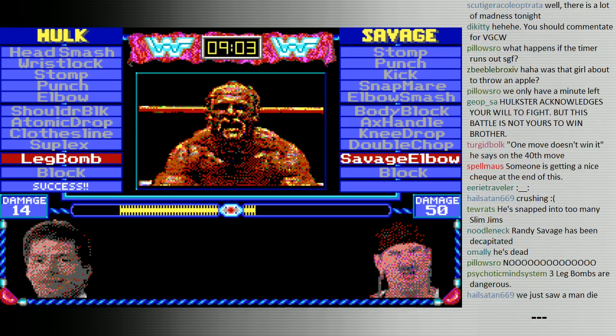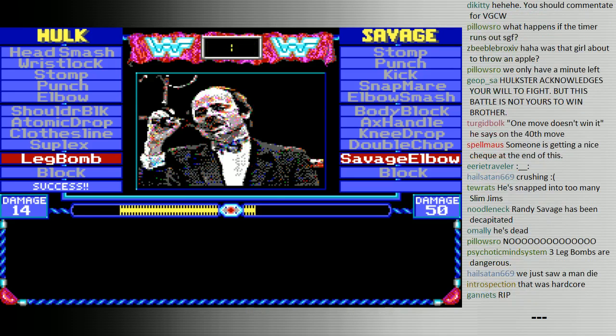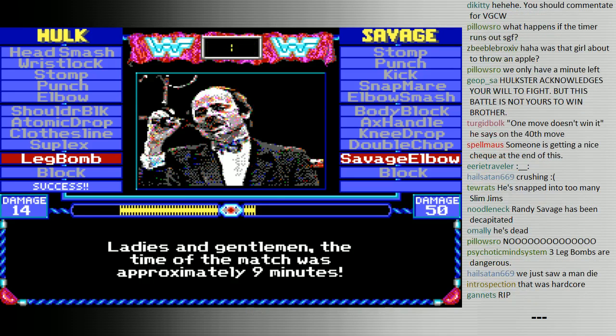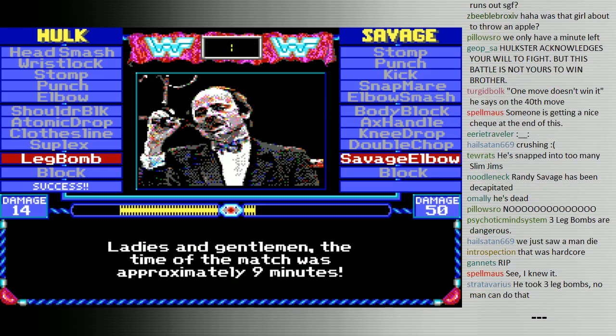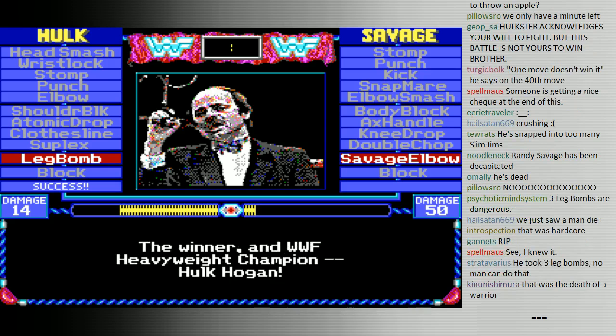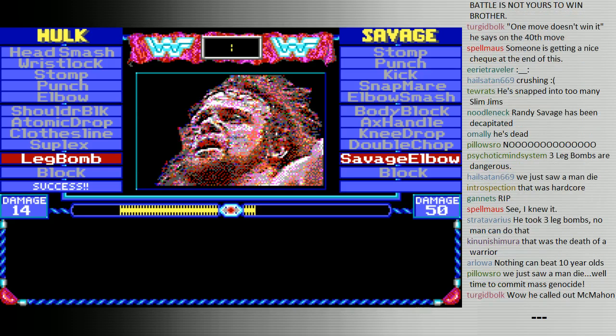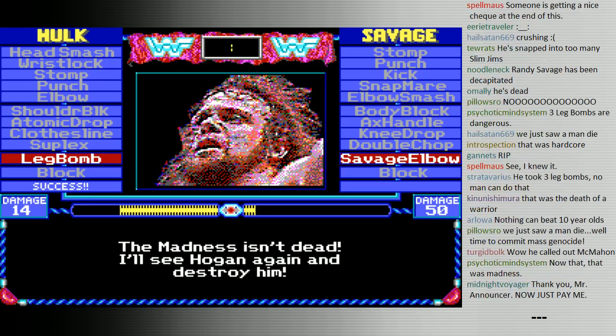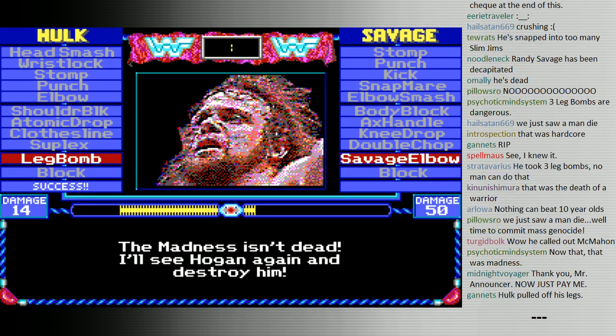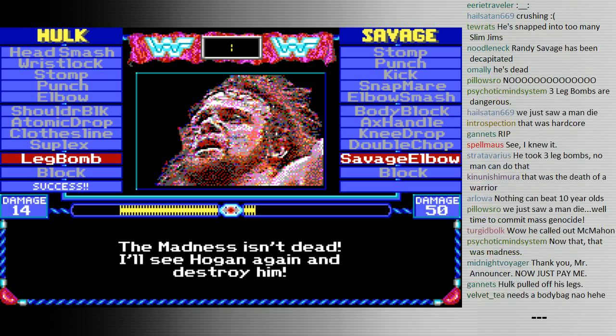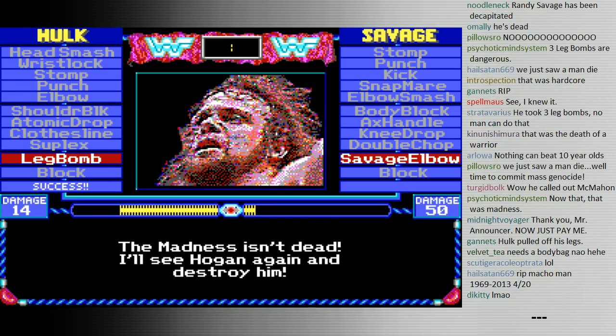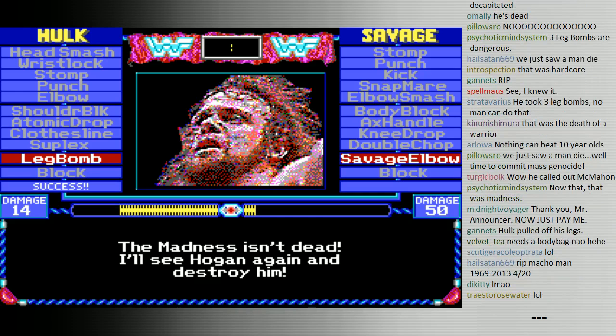But the power of all of those 10-year-olds cheering for Hulk Hogan, it's like the power of the yellow sun flowing into the body of Superman. When kids cheer, Hulk Hogan just becomes so much stronger. I mean, you might notice his hair is blonde. That's because he's permanently in Super Saiyan mode. But no, the madness is not dead. Even though he was just almost killed, Macho Man is still determined to destroy Hulk Hogan one of these days.